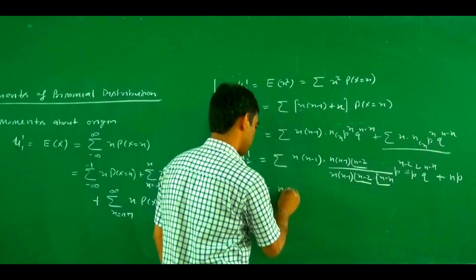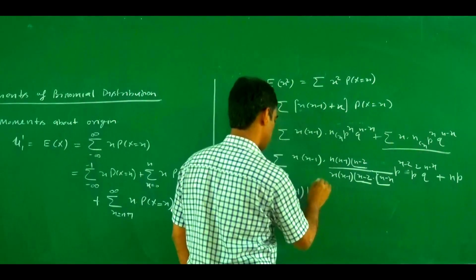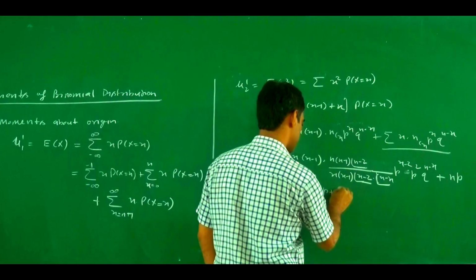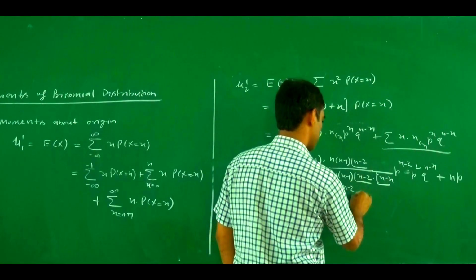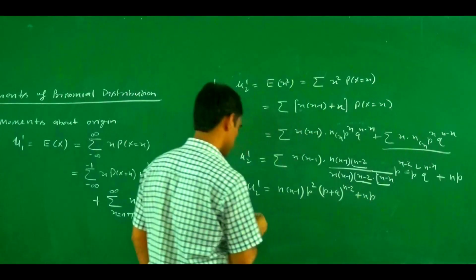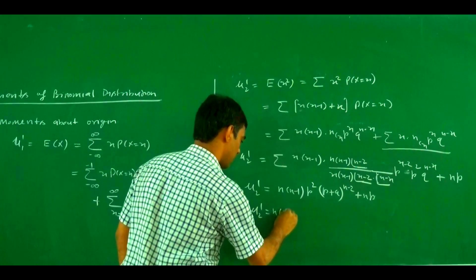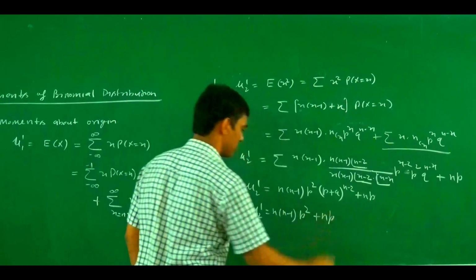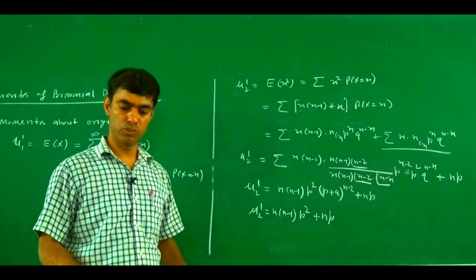So mu 2 dash becomes n into n minus 1 p square, and this becomes p plus q to power n minus 2, plus np. So mu 2 dash equals n into n minus 1 p square plus np. This is the value of mu 2 dash. Similarly, we find mu 3 dash and mu 4 dash.